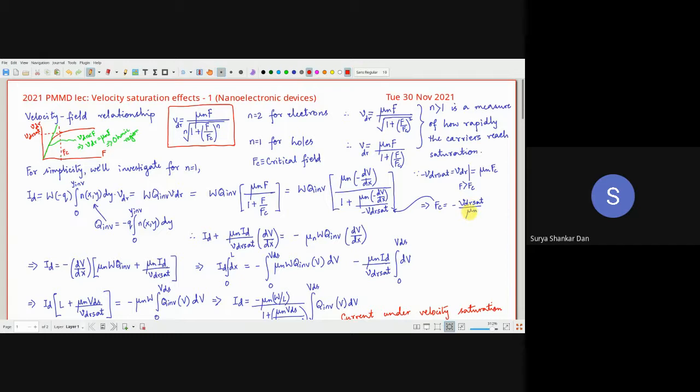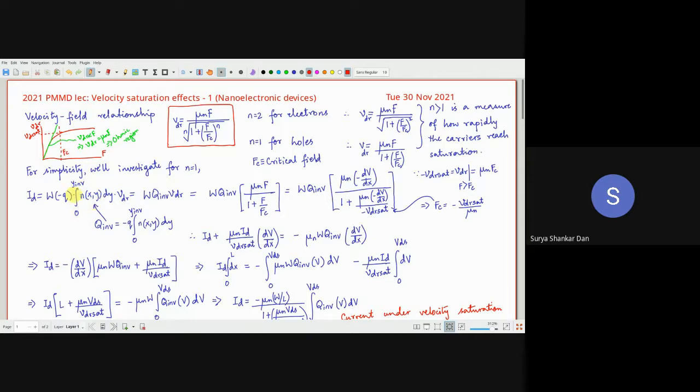Once we have this relation, let us look into the very basic drift current equation, which we saw previously in our course. So ID is equal to W. Remember, the drift equation actually had current density, so here we will have to deal with the current, so we will multiply with the area. Area is W into the thickness of the channel, the thickness of the inversion layer.